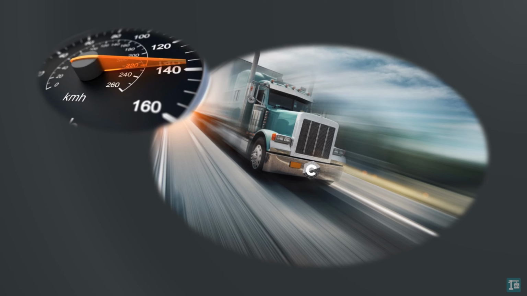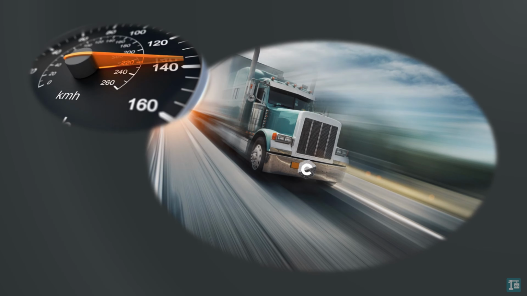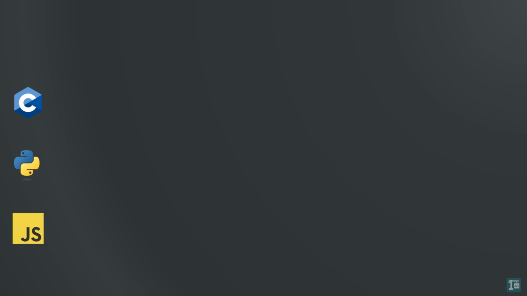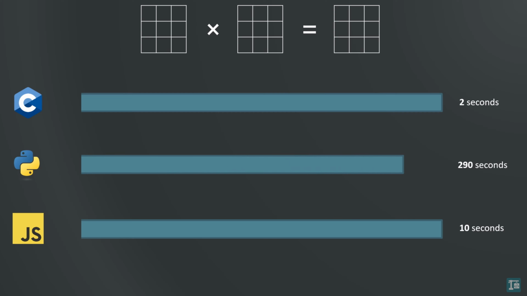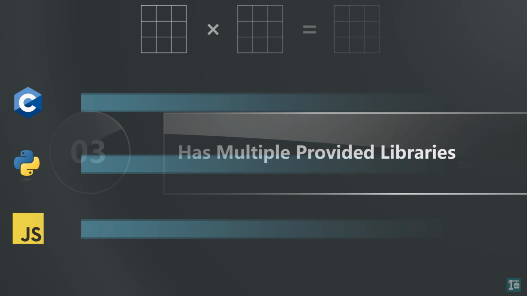The big advantage with C is performance. Since it's compiled to native machine code, C programs run much faster compared to interpreted languages like Python or JavaScript. For example, a simple matrix multiplication with 1000 rows and columns can be orders of magnitude faster in C. So, if you need your programs to run quickly and efficiently, C's native execution is a great choice.